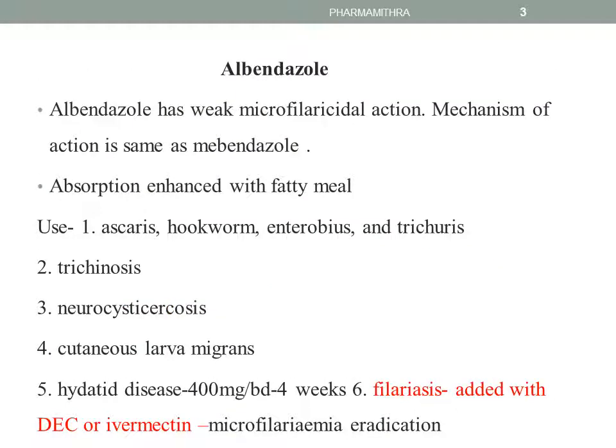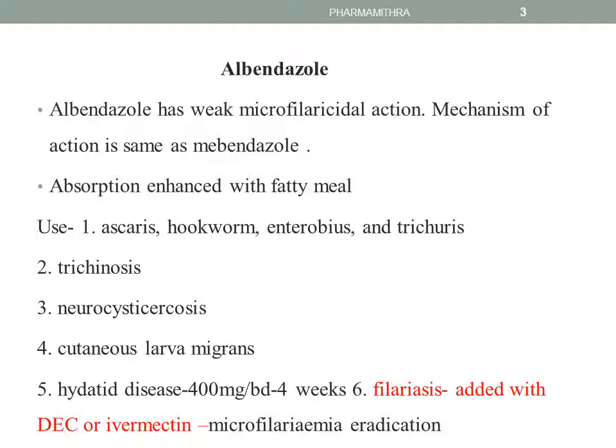Another important anthelmintic is albendazole. As we all know, as we go across the anthelmintics, we prefer albendazole. But it is a weak microfilaricidal in action. The mechanism of action is the same as mebendazole, that it reduces the glucose uptake and affects the helminth. But albendazole absorption is enhanced with a fatty meal.